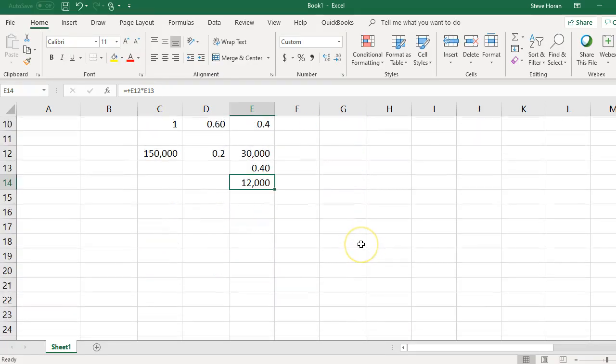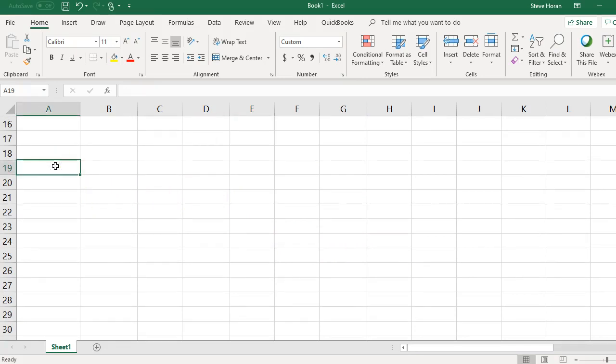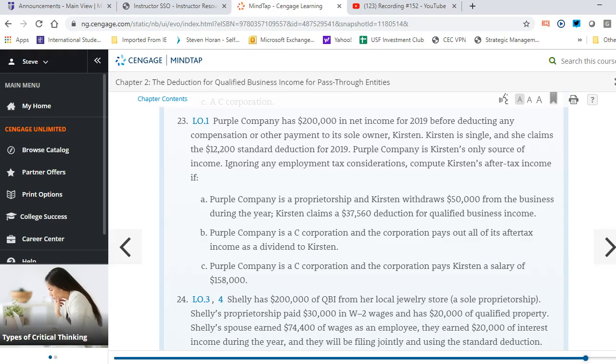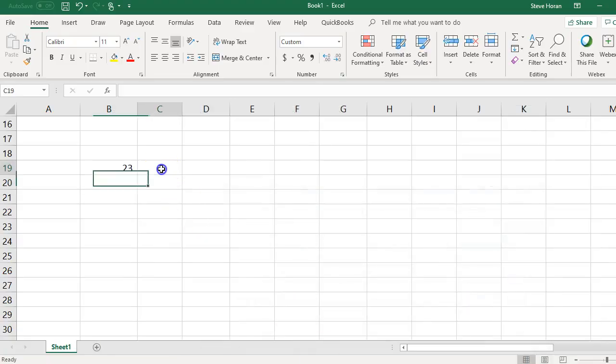Let's do that one first. Let me scroll down to some new numbers here. We'll do question 23, and for part A, they are a proprietorship, so it's just her that owns it and nobody else. So her income would be $200,000.